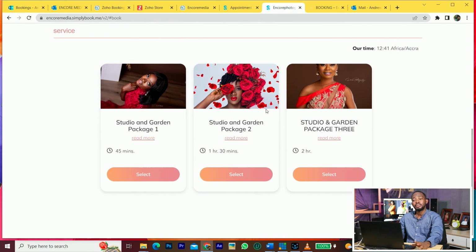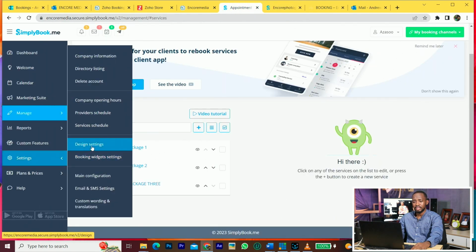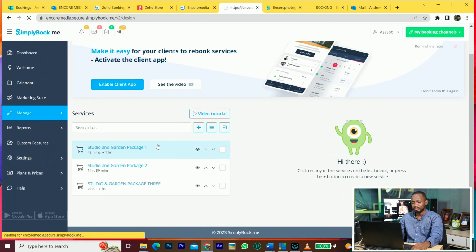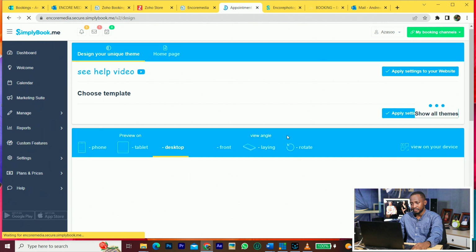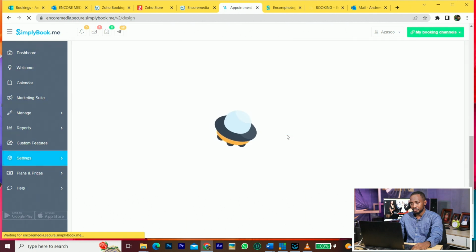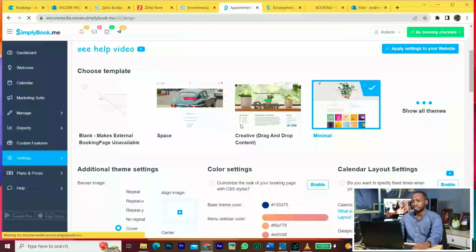Now one nice thing about SimplyBook.me is that you can select the template. There are a lot of templates. For example, if I go to settings, I can go to design settings. Then when it finishes loading, you see a sample of themes that you can use.